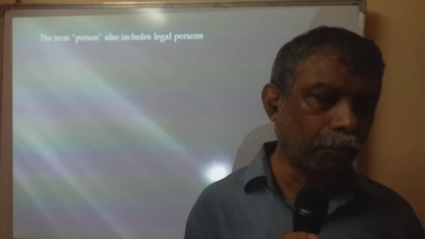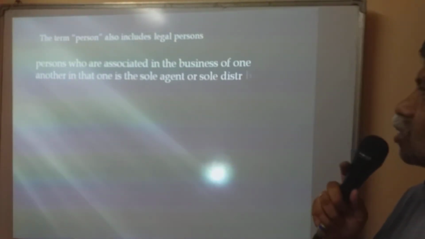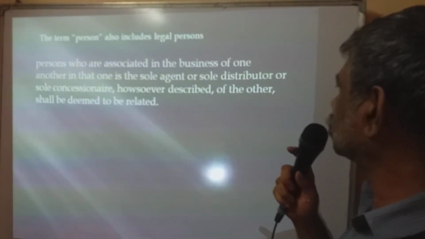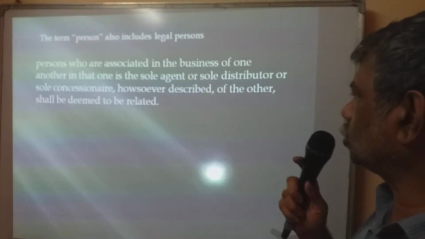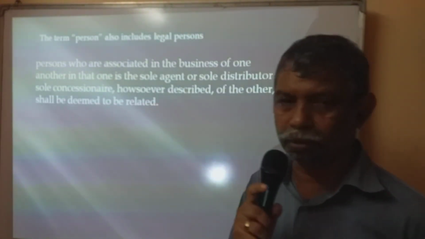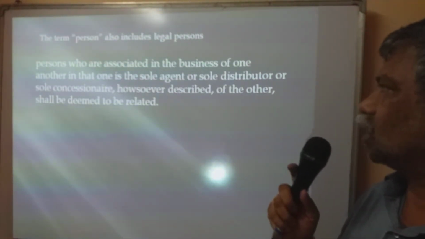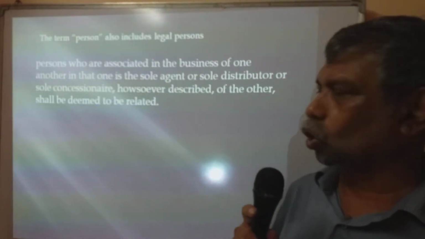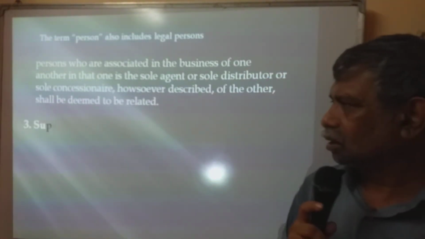Clear? Okay. The term person also includes legal person. Persons who are associated in the business of one another, in that one is a sole agent or sole distributor or sole concessionaire, howsoever described, of the other shall be deemed to be related. Okay. Associated in the business for one another, maybe as a sole agent or a sole distributor or whatever, also called a related person.